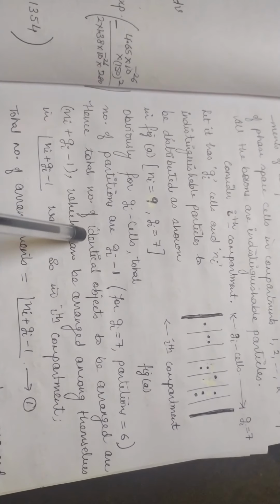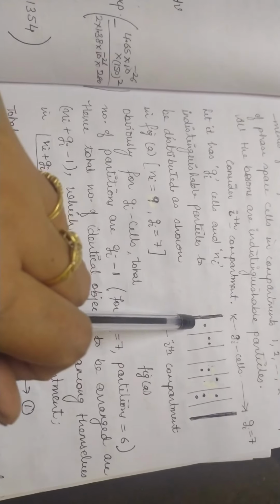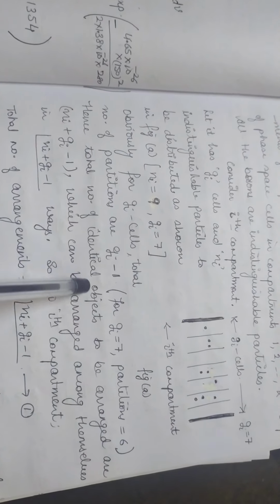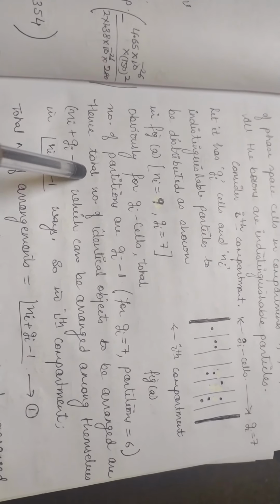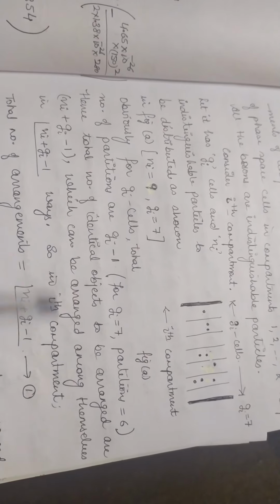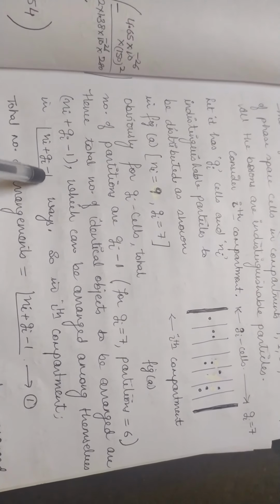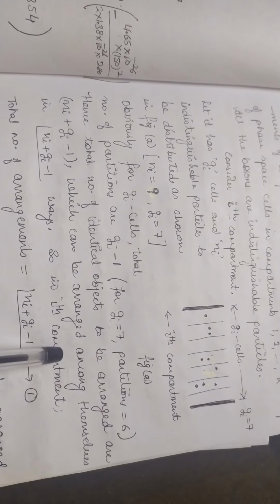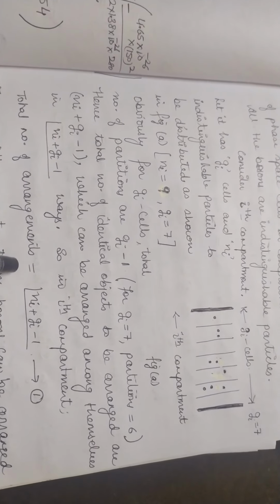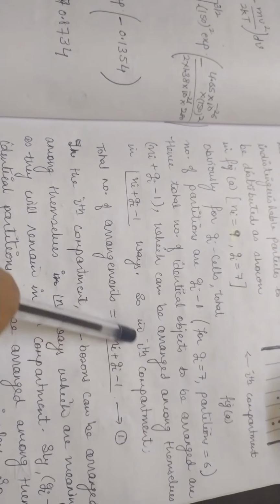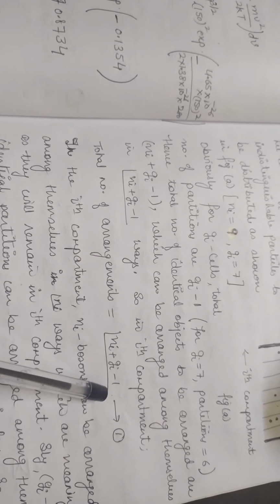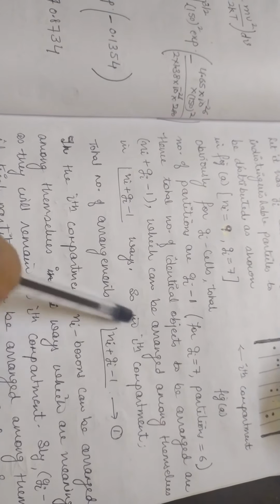So hence the total number of identical objects, including the particles as well as the partitions, becomes Ni plus the partitions, meaning Gi minus 1, which can be arranged among themselves in factorial Ni plus Gi minus 1 ways. So in the ith compartment, the total number of arrangements becomes factorial Ni plus Gi minus 1. This is the total number of arrangements. But you must remember that in this total number of arrangements, there are some meaningless arrangements which have been included. So I have to remove those meaningless arrangements.